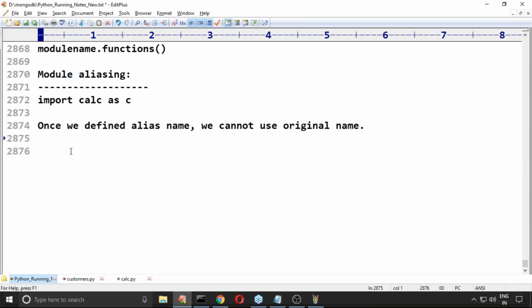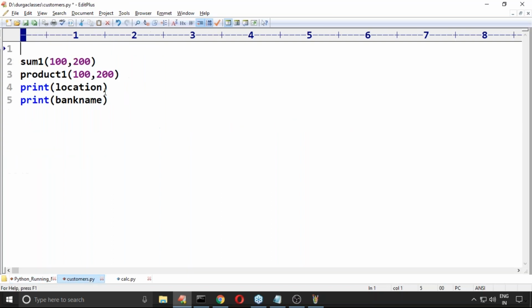We require to use from import. Can you please observe that? From calci import someone. Now you can call someone directly. Have you observed? You can call someone directly.